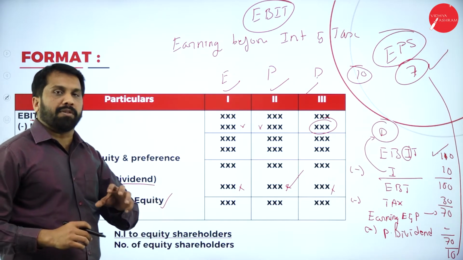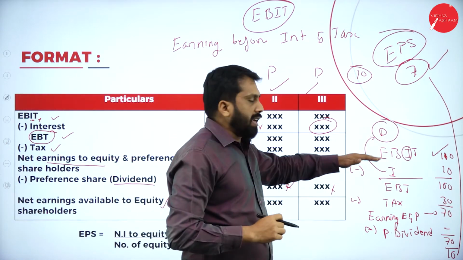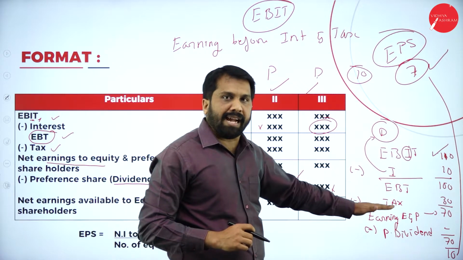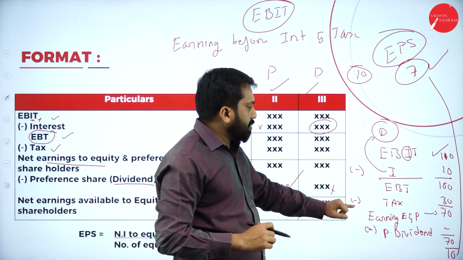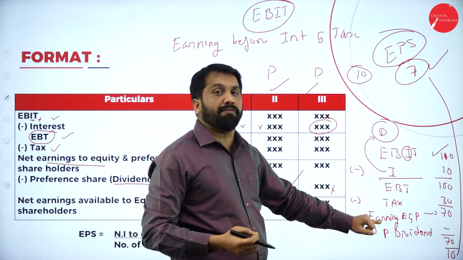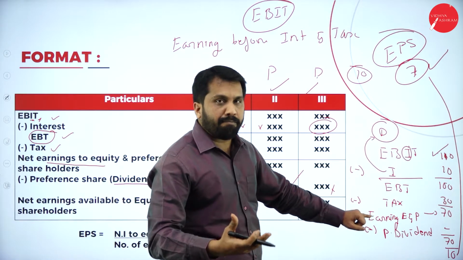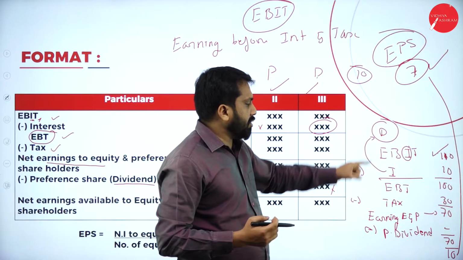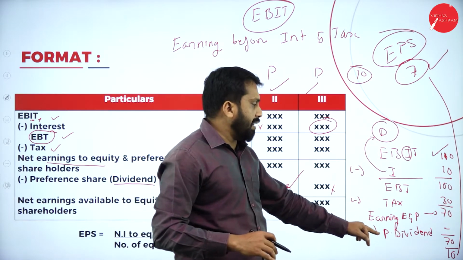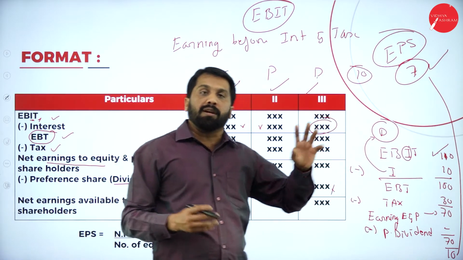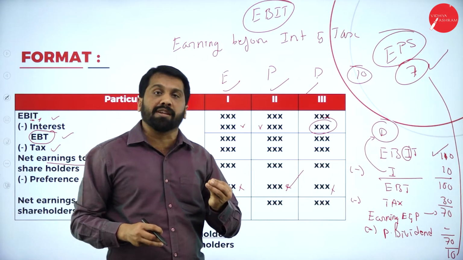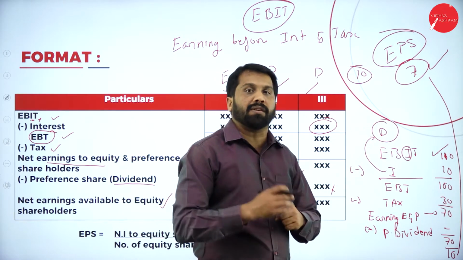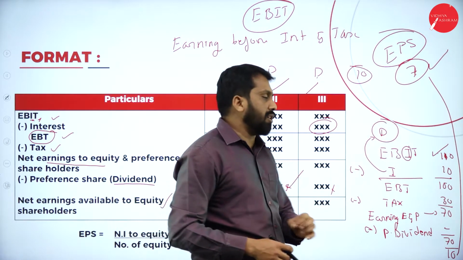If your problem is about debenture, you have to take EBIT minus interest. You will get EBT, minus taxation. You will get the earning before giving to equity and preference shareholders. Then minus preference dividend. Because of debenture, there is no preference dividend. Your final answer is 70. In your problem, the existing 10 equity shareholders are there. So 70 divided by 10, your answer is 7. Hope you are clear. If your problem is debenture, you have to do this.